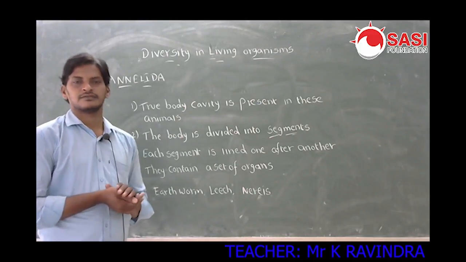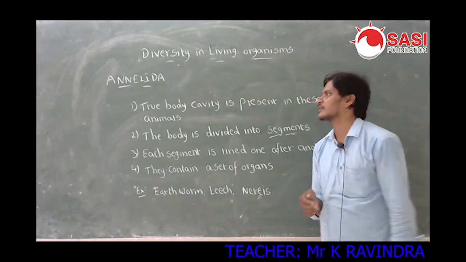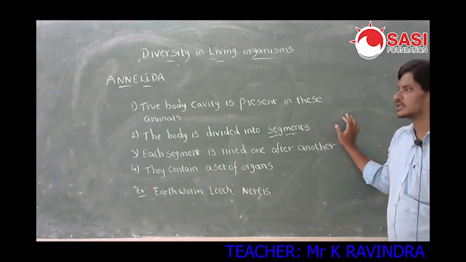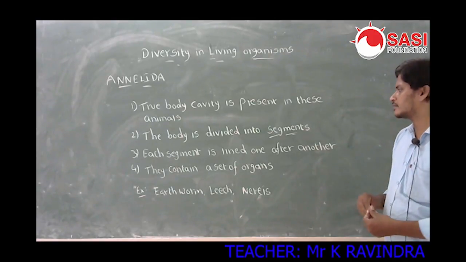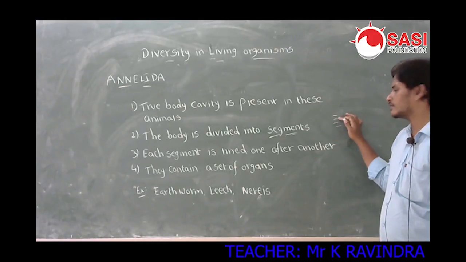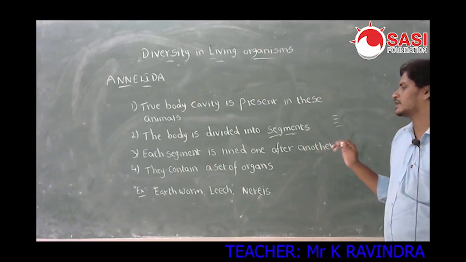Okay. So once more we can see what the characters of Annelida are. True body cavity is present in these animals. The body is divided into many segments. Each segment is lined one after another. They contain a set of organs.